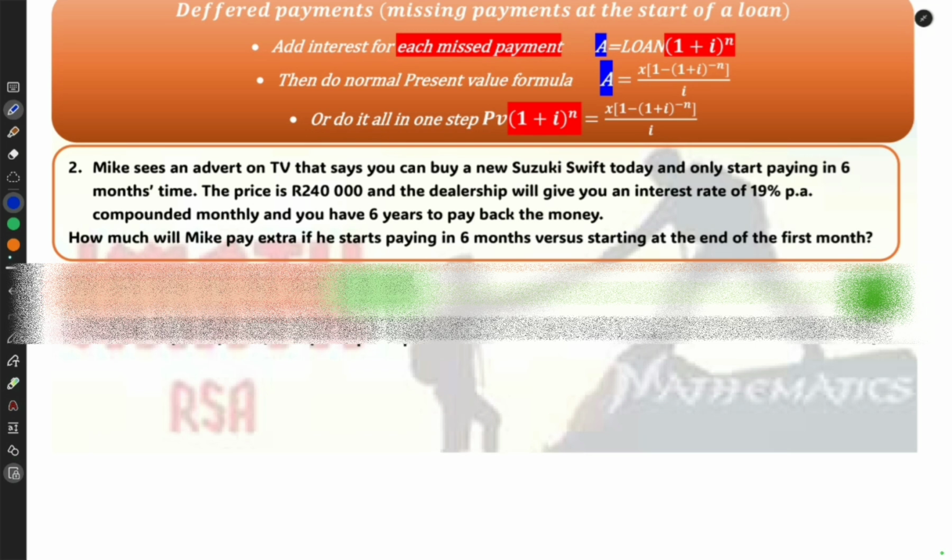So, very interesting question, but it's a very big question because now you need to do 2 separate sums to compare the answers and see what he would have saved if he just didn't take their deal. So firstly, let's do the one if he starts paying at the end of the first month. So in this case, I can just sub into the present value formula.